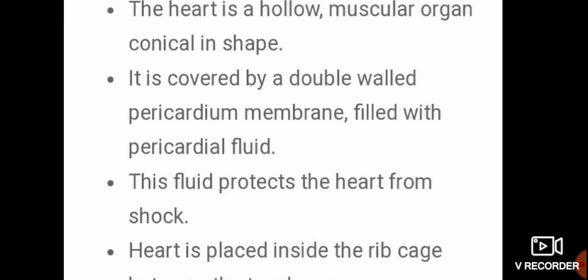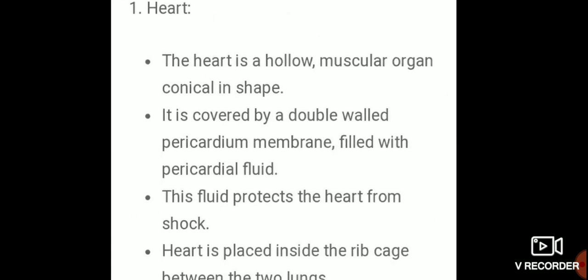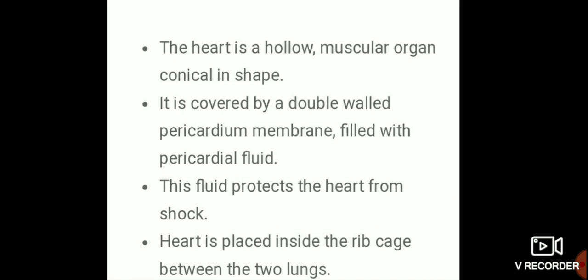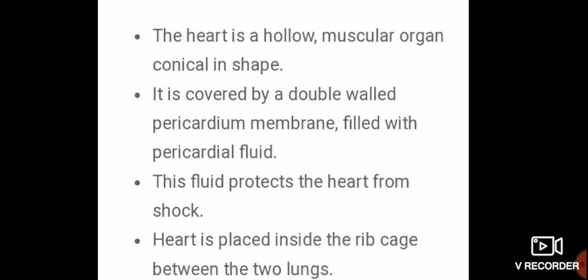Again, you check this. The heart is a hollow muscular organ, conical in shape. It is covered by a double-walled pericardium membrane filled with pericardial fluid. The fluid protects the heart from shock. The heart is placed inside the rib cage between the two lungs.